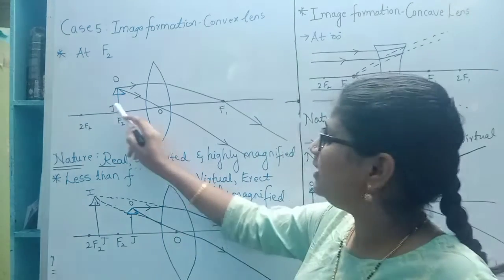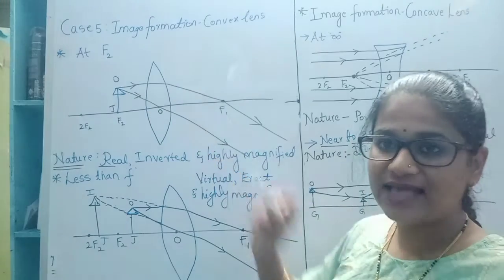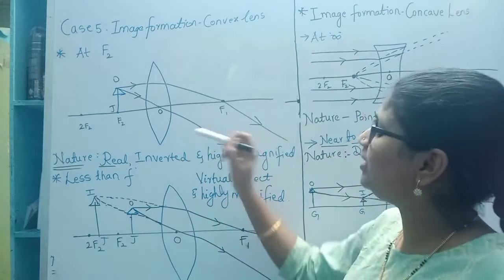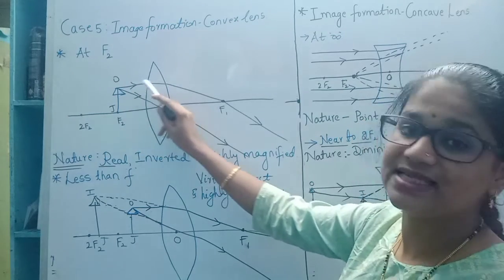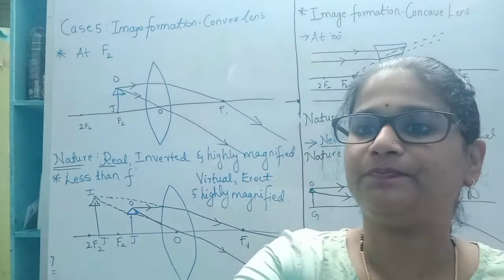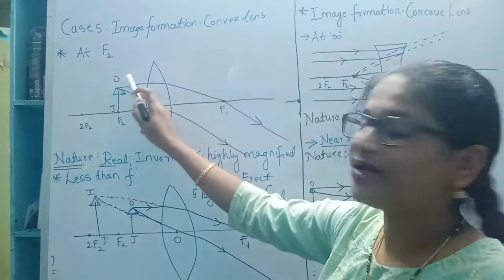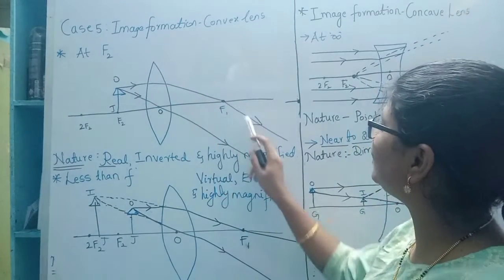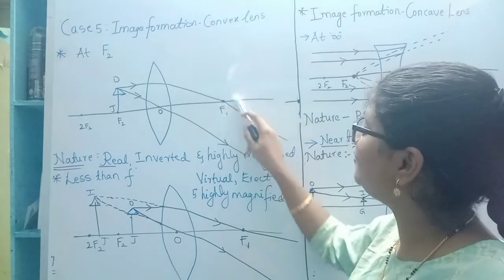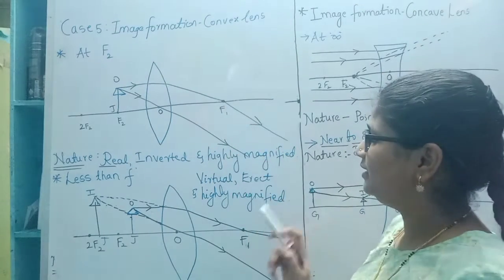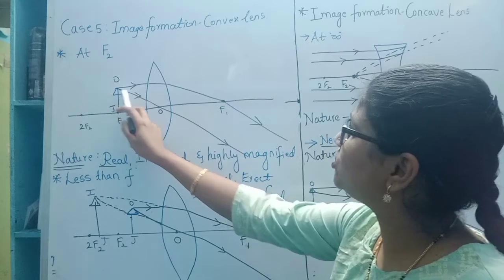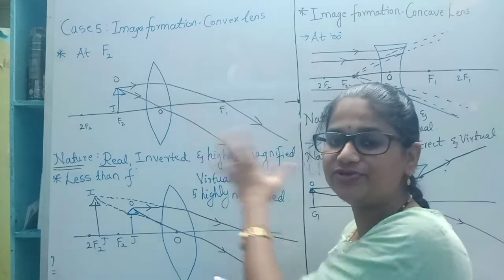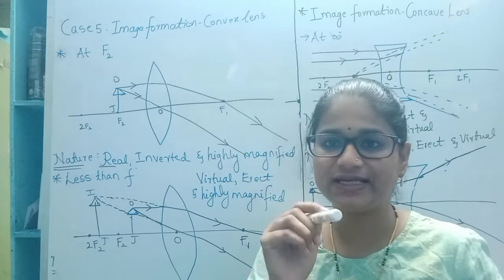So let us see. Let us consider an object OJ, as you can see, and let us consider two rays of light from OJ. One ray of light is incident parallel to the principal axis and it meets the principal axis at the principal focus, that is F1. Next, one ray of light we will consider which will pass through the optic center, and we know that there is no deviation when a light ray passes through the optic center of a lens.